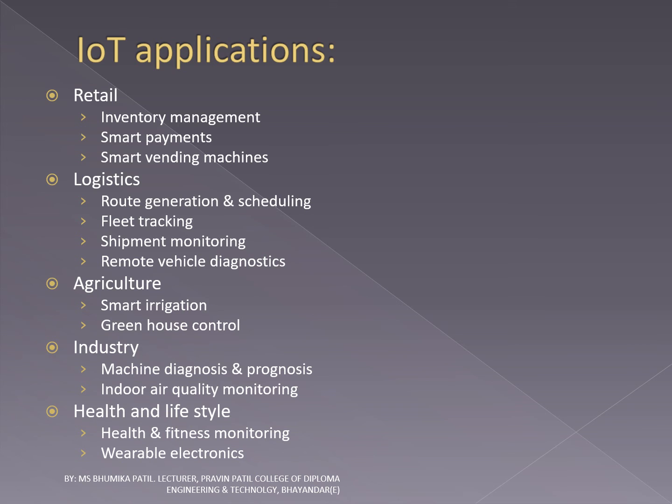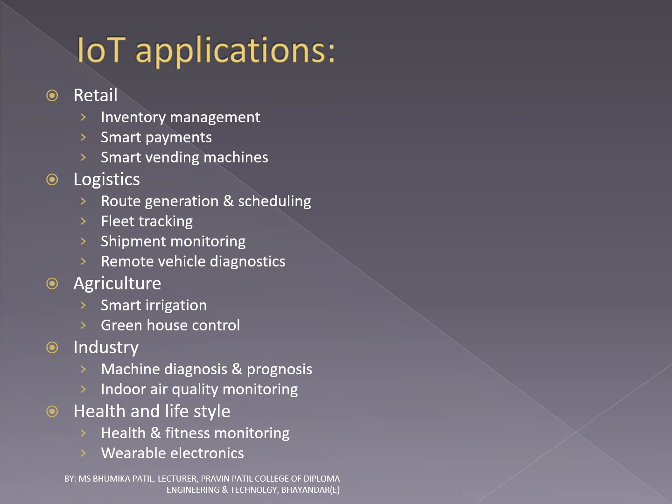Shipment monitoring: IoT-based shipment monitoring systems use sensors such as temperature and humidity to monitor the condition and send data to the cloud, where it can be analyzed to detect food spoilage. Last is remote vehicle diagnostics. The system uses onboard IoT devices for collecting data on vehicle operations and the status of various vehicle subsystems.